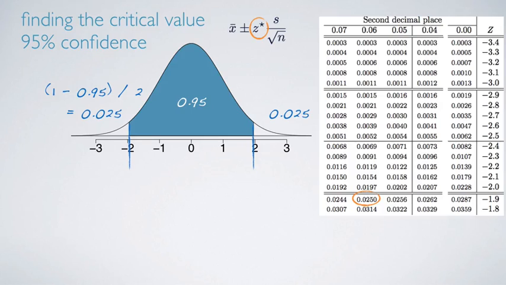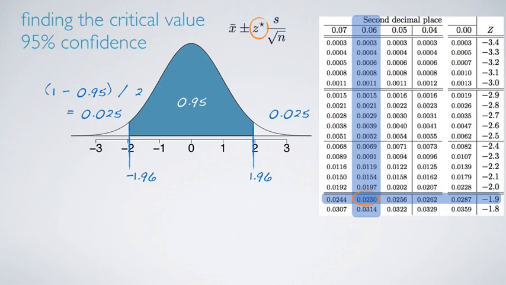And then we want to look at the edges of the table to grab the associated z-score, which here comes out to be negative 1.96. And the upper bound will then be positive 1.96, since once again the curve is symmetric. Note that the critical values in a confidence interval formula are always defined to be positive. Therefore, the exact critical value for a 95% confidence interval is actually 1.96 as opposed to the 2 that we were using as an approximate placeholder.